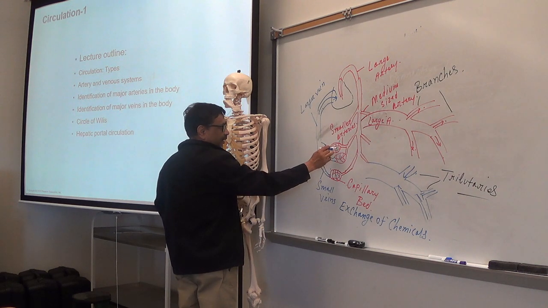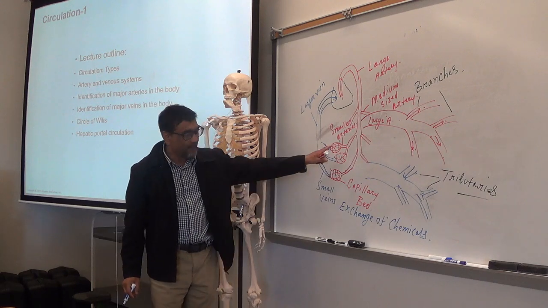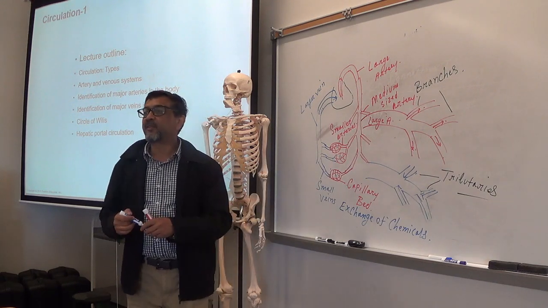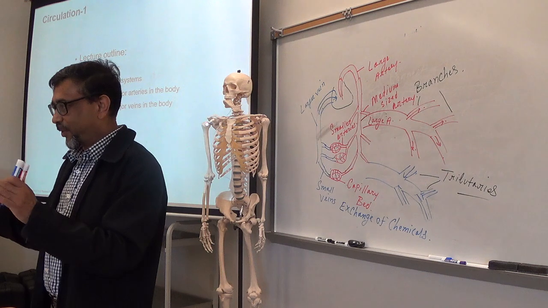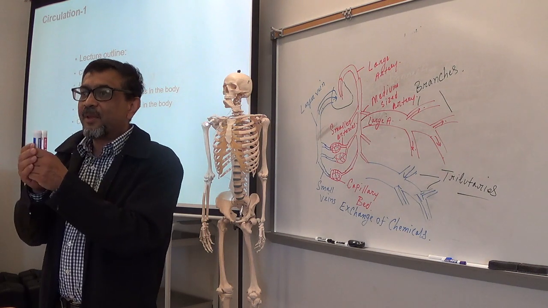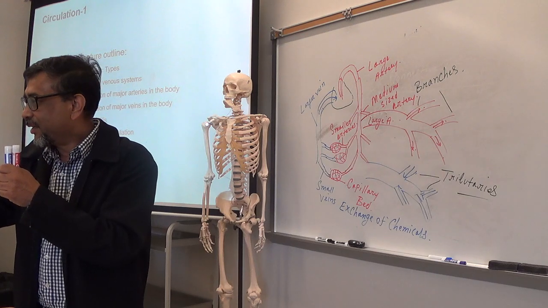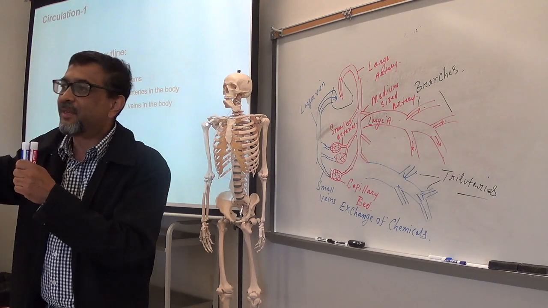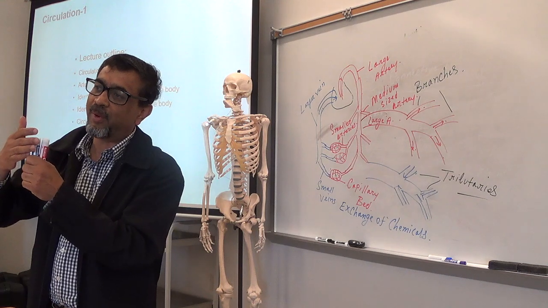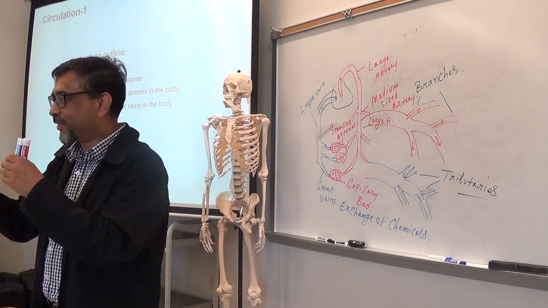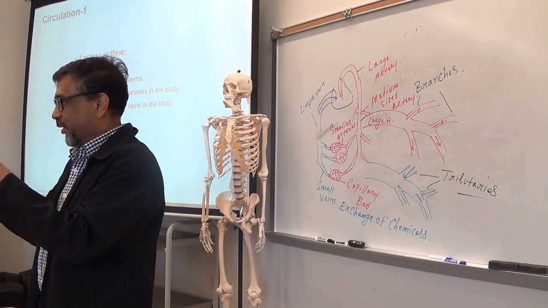Exchange occurs here. Now you tell me, in the capillary, exchange of gas takes place, right? So, oxygen from the blood goes to the tissue, right? And carbon dioxide goes from the tissue to the blood. Is it clear?